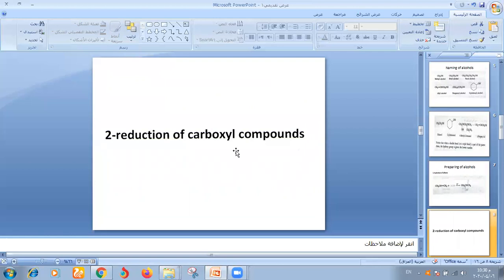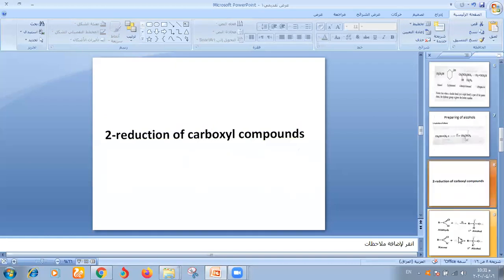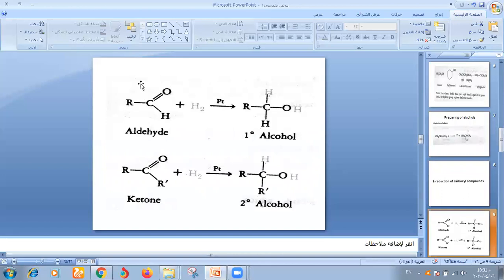The second reaction is reduction of the carbonyl group. The carbonyl group of an aldehyde or ketone can be reduced to form alcohol. Aldehyde can be reduced by adding H2, one H here and another H here, using Pt, to form alcohol.